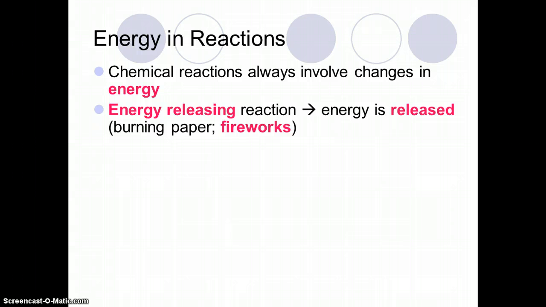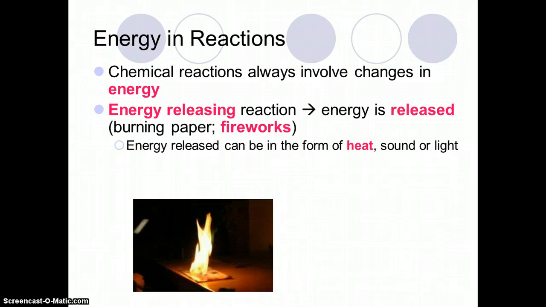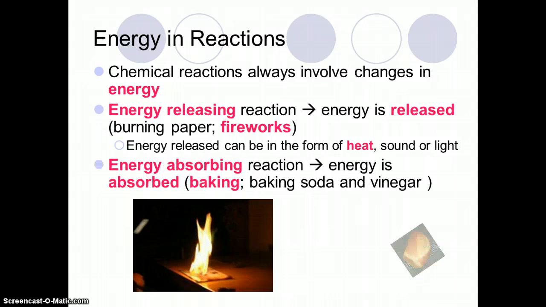Therefore, some chemical reactions produce heat if breaking the bonds of the reactants produces more energy than the products need to form, and other reactions absorb heat from the environment if the bonds of the products require more energy to form than the reactants provided. The chemical reaction that produces fireworks releases heat as it occurs because bonds in the reactants have more energy. The chemical reaction between baking soda and vinegar, on the other hand, requires more energy than the reactants can provide, so it absorbs energy from the environment.